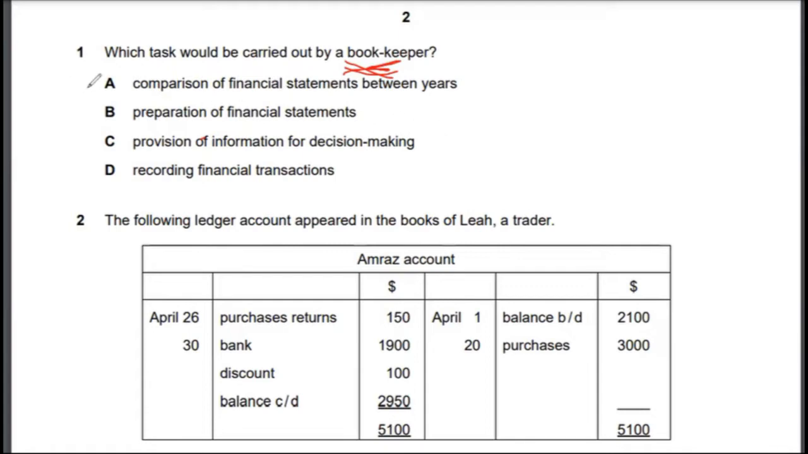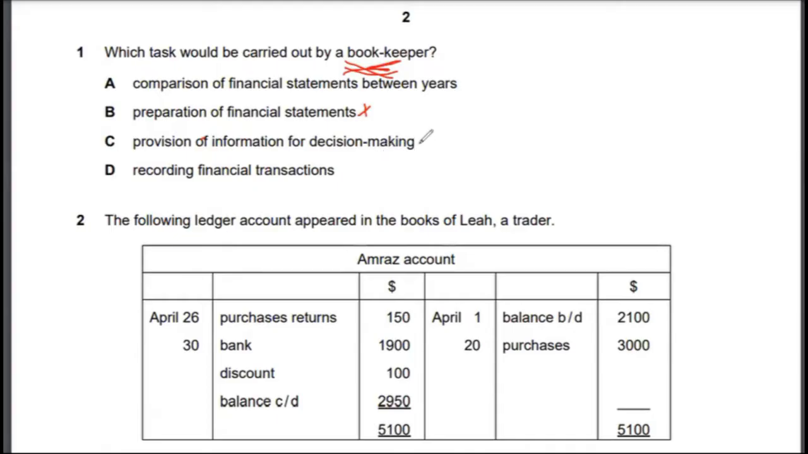So if I read through all these options, option A says comparison of financial statements between years. Now this could be done by a financial analyst or an accountant, it really depends, but it's not done by a bookkeeper. Not the main task of a bookkeeper. Preparation of financial statements, again, this is a job done by an accountant or the financial accountants, i.e. it would be an accountant, not a bookkeeper.